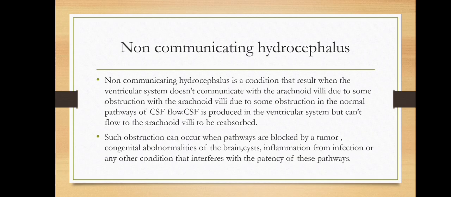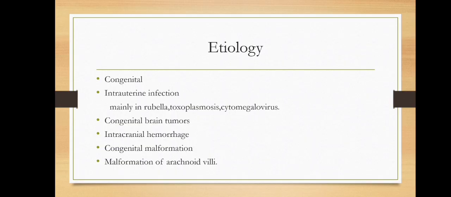And next, non-communicating hydrocephalus. Non-communicating hydrocephalus is a condition that results when the ventricular system does not communicate with the arachnoid villi. Already we know that the arachnoid villi absorb the CSF fluid. Here there is a disruption in the communication with the arachnoid villi. So an obstruction in this pathway may cause hydrocephalus.